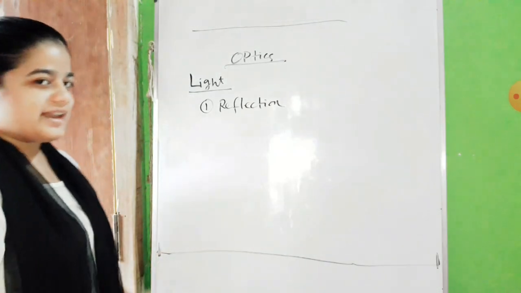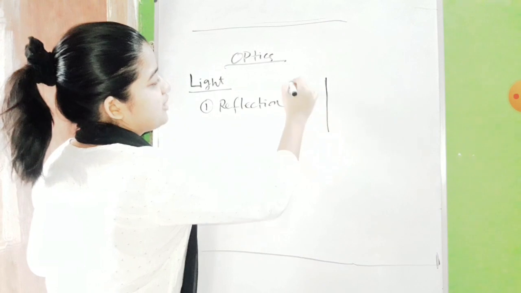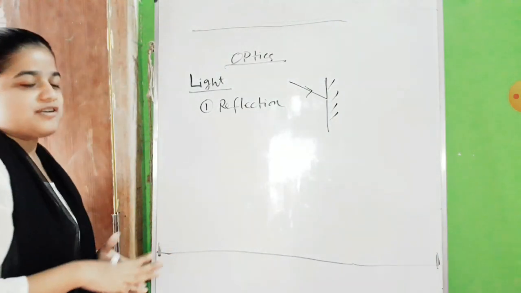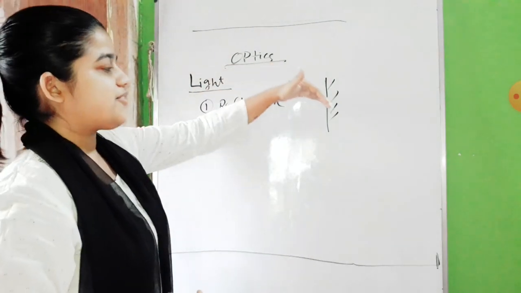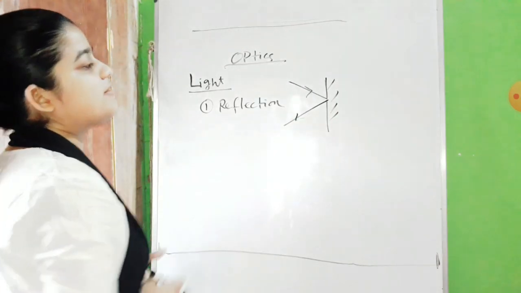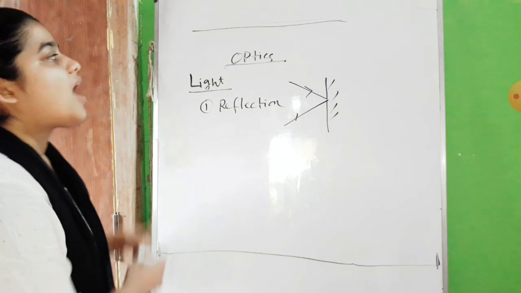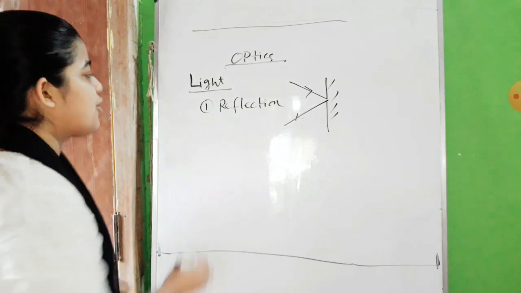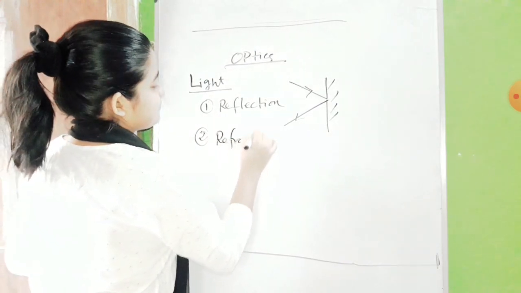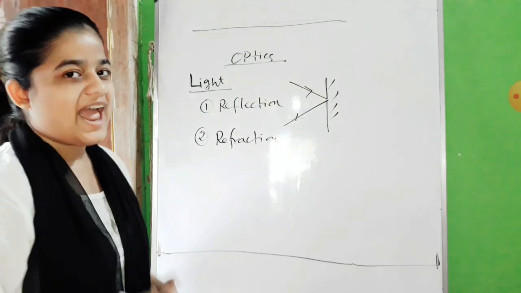You will find that phenomenon in my other video. In that phenomenon, a light ray travels on a plane surface, or it can be any curved surface. If a light ray falls on that and bounces back, that is called reflection. Here, in today's video, we will discuss another phenomenon of light, which is refraction. So let us see what refraction actually is.